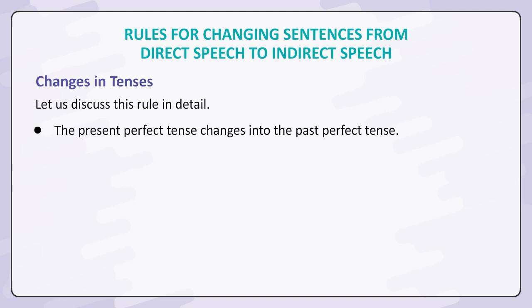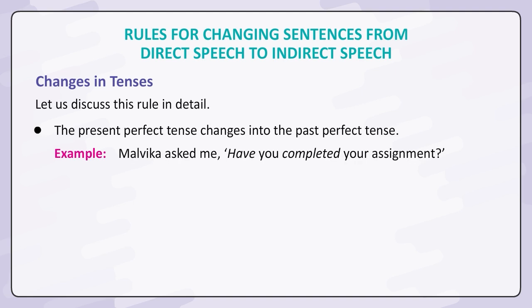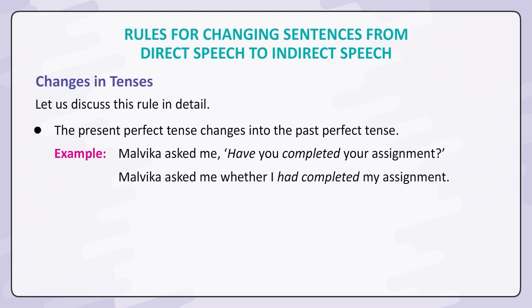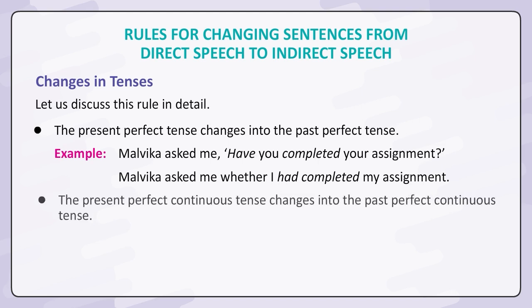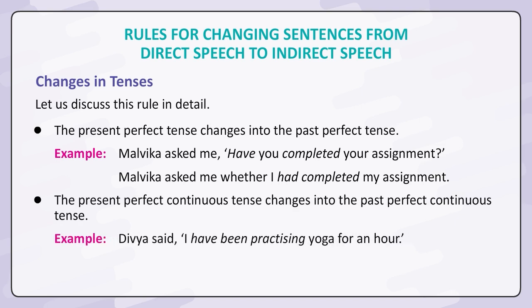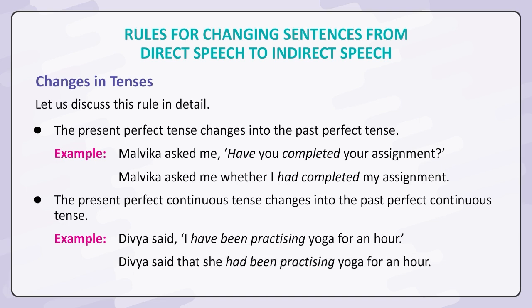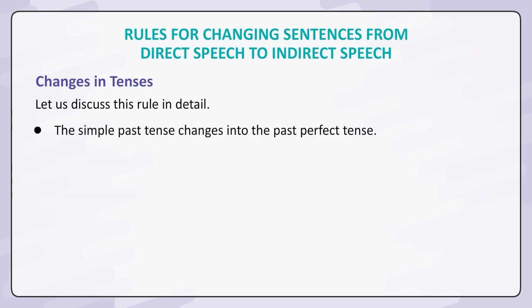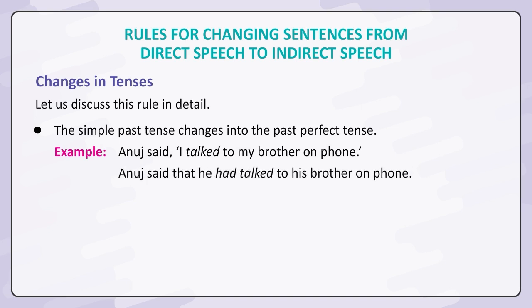The present perfect tense changes into the past perfect tense. Example. Malvika asked me, "Have you completed your assignment?" Malvika asked me whether I had completed my assignment. The present perfect continuous tense changes into the past perfect continuous tense. Example. Divya said, "I have been practicing yoga for an hour." Divya said that she had been practicing yoga for an hour. The simple past tense changes into the past perfect tense. Example. Anuj said, "I talked to my brother on phone." Anuj said that he had talked to his brother on phone.